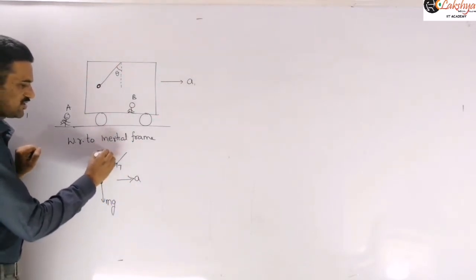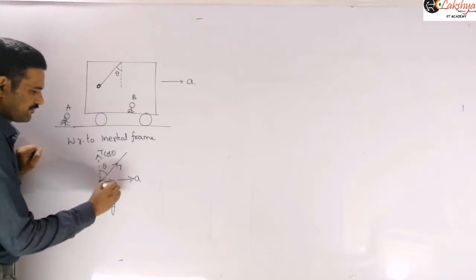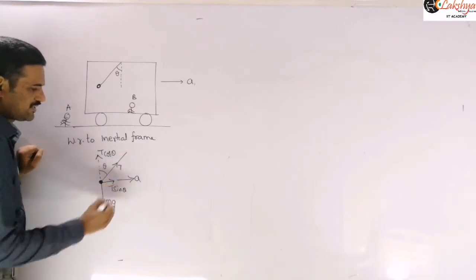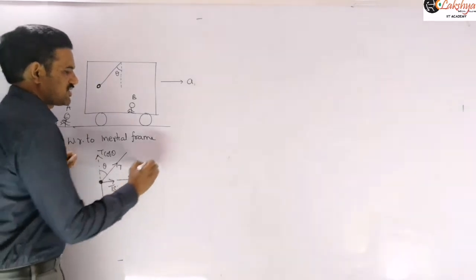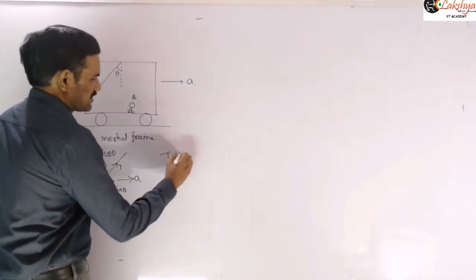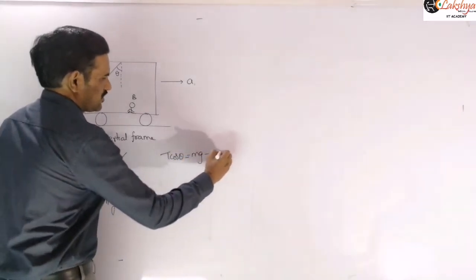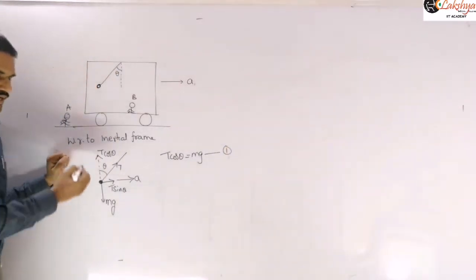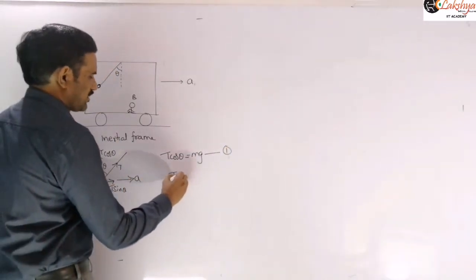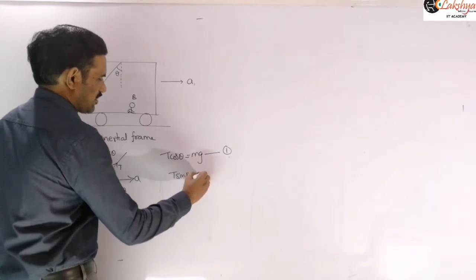So this is T cos theta and this is T sin theta. Now you can write the force equations. T cos theta is equal to mg, because in the vertical direction it is in equilibrium, and T sin theta is equal to ma.